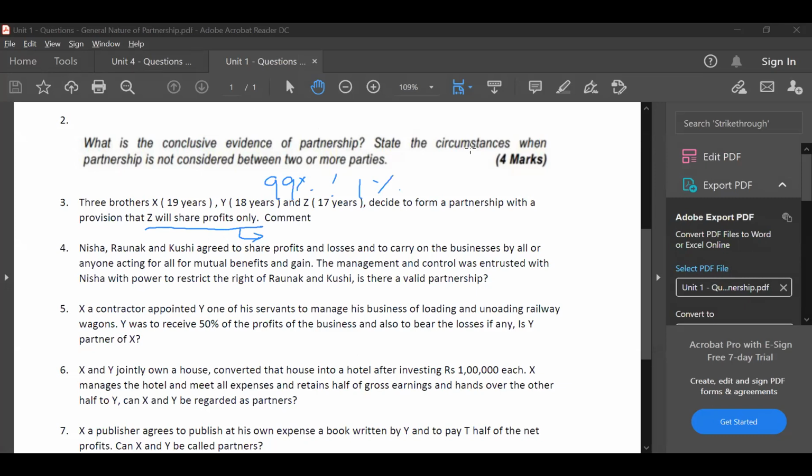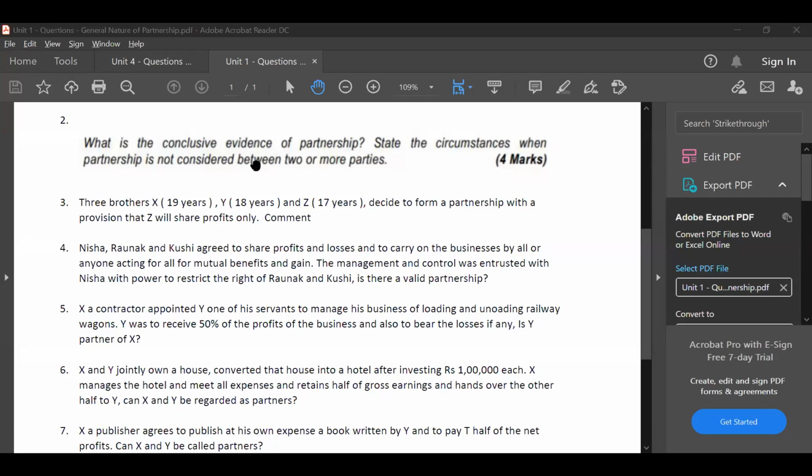Yes, sir. The doubt I have is in question 3. X and Y can both form a partnership, even though they are majors. Correct. They can form a partnership, but Z cannot be an initial partner. He can be added as a partner later, for profits only, since he's a minor.